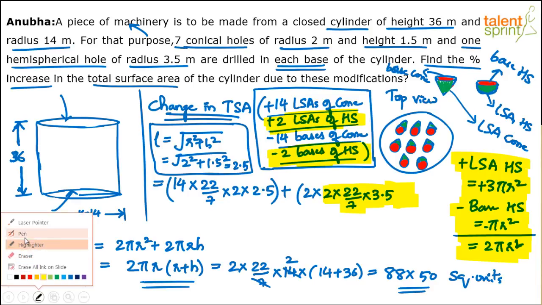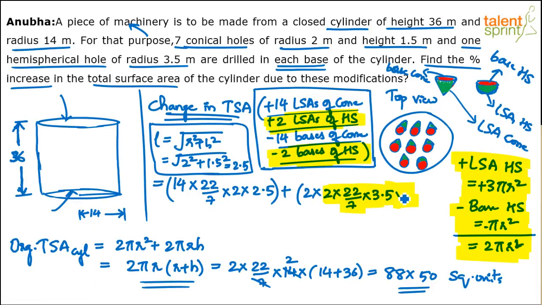Sorry about this lengthy solution, but there's no way out. You have to do this. Right? 2 into this calculation, 2 pi r square. Two pi r square. So done. And minus 14 bases of cone. What is the base of a cone? Pi r square, of course. So minus 14 into pi, 22 by 7 into r square.